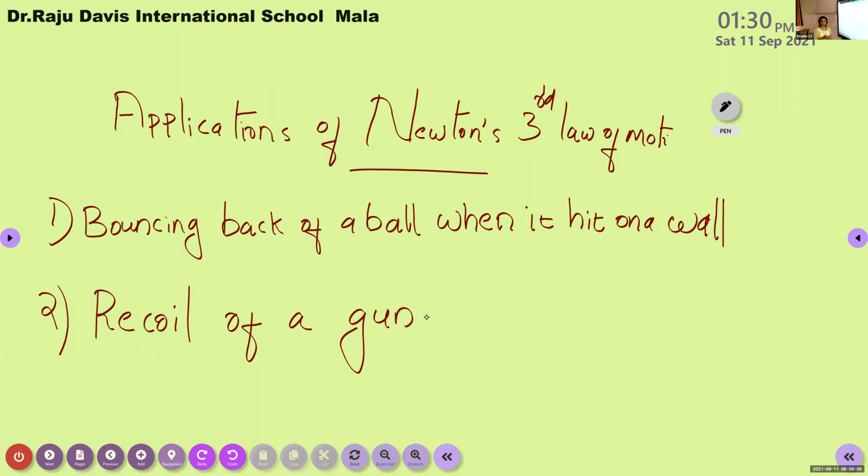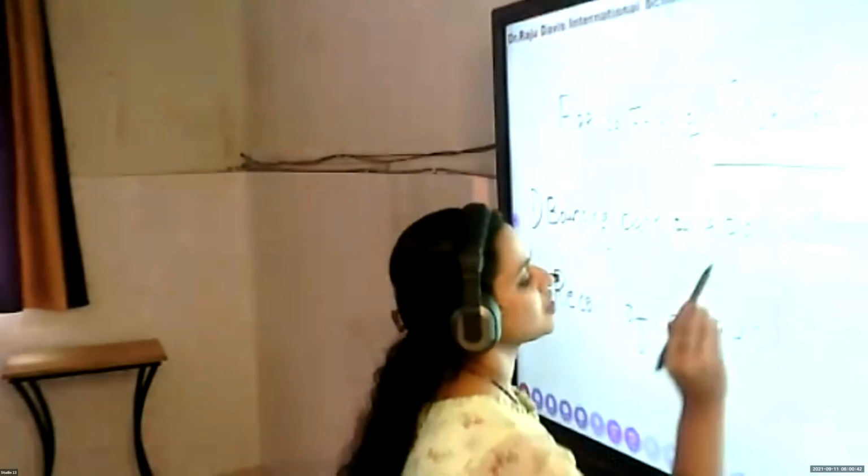Have you ever observed the working of a gun shooting? How does the third law of motion apply in the recoil of a gun? When we shoot, the bullet goes forward and exerts pressure from the gun, but the bullet gives pressure to the gun too. Whenever we shoot, we are applying a little force on the gun. The gun moves a little backward, but at the same time the bullet moves forward.